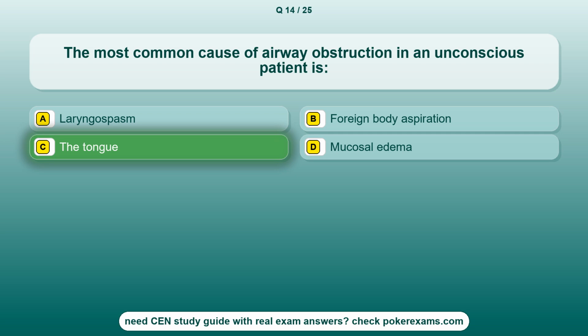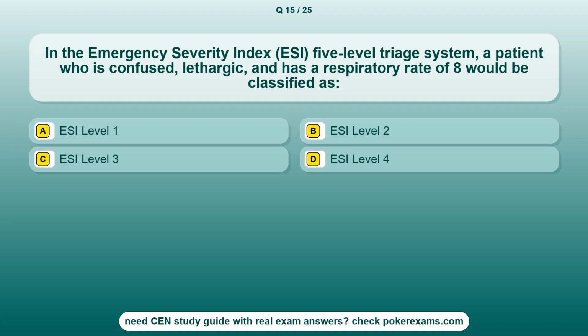The correct answer is option C, the tongue. Question 15. In the Emergency Severity Index (ESI) 5-level triage system, a patient who is confused, lethargic, and has a respiratory rate of 8 would be classified as option A, ESI level 1. Option B, ESI level 2. Option C, ESI level 3. Option D, ESI level 4.